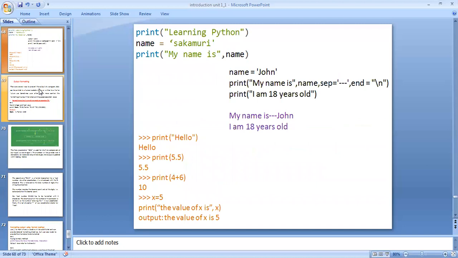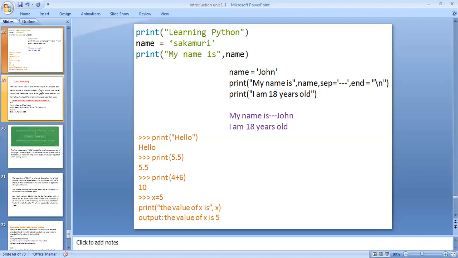In this example, I am using print. I write within double quotation "learning Python". Name is written in single quotation 'Sakamori', and print "my name is", name. The output is learning Python. My name is Sakamori. This is example one. Next one, name equal to the single quotation string 'John'. Print "my name is", name, separated with a single quotation and backslash n.